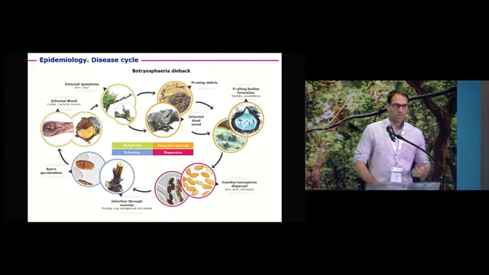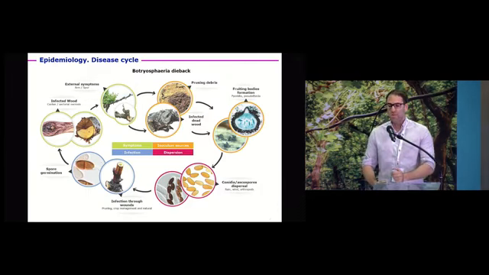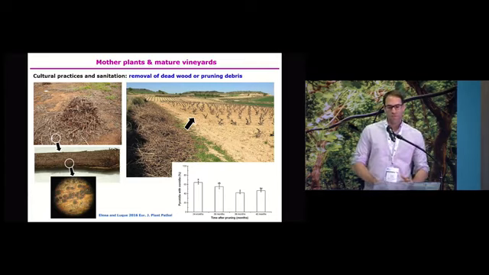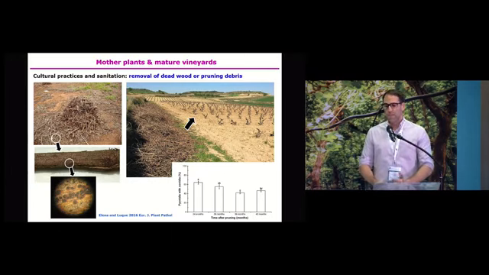One way to stop the disease in this case would be to remove pruning debris or infected dead wood. The dead wood and the pruning debris are a potential source of inoculum of GTD pathogens. In this study, researchers in northeast Spain left pruning debris in the vineyard for some time after pruning, and they observed that 42 months after pruning, these pathogens were still able to produce fruiting structures and viable conidia. So it's important in this case to reduce this inoculum source by eliminating the pruning debris.